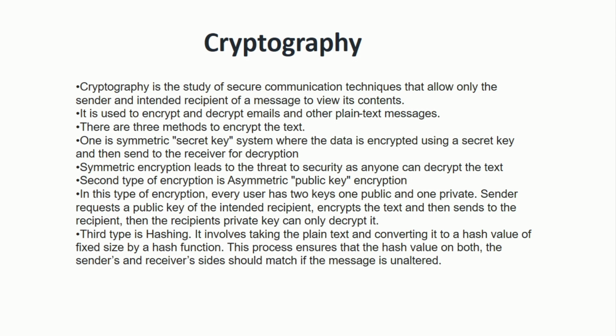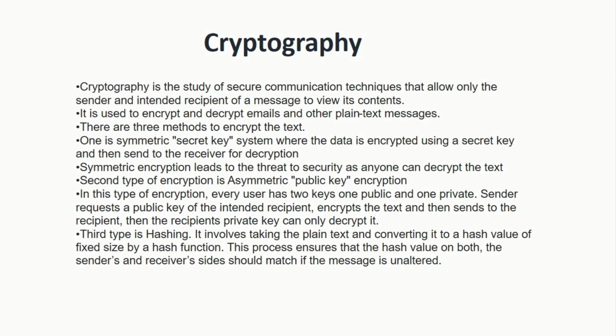So first of all, what are the ways to encrypt and decrypt the data? There are three ways. The first way is secret key or the symmetric encryption. In the symmetric encryption, a secret key is used to encrypt and decrypt the data. Then there is asymmetric encryption, in which the data is encrypted with the help of public key and then decrypted with the help of private key. There are two keys.